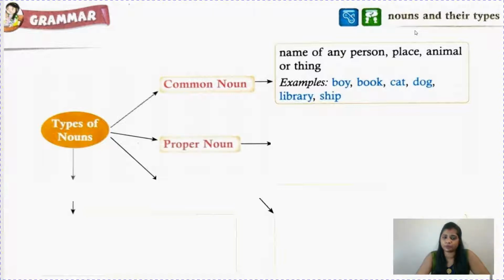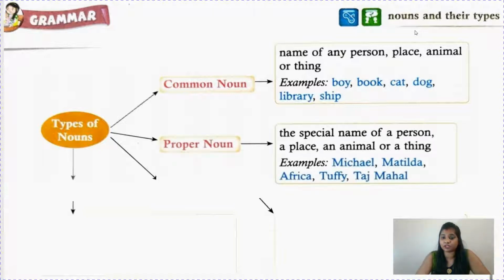The second one is proper noun. It is the special name of a person, place, animal or thing. Suppose the name of a boy is Michael. Name of the book is Matilda. Name of the country is Africa. Name of the dog is Tuffy. Name of the monument is Taj Mahal. So they are proper names, special names, particular names. So they are proper nouns.